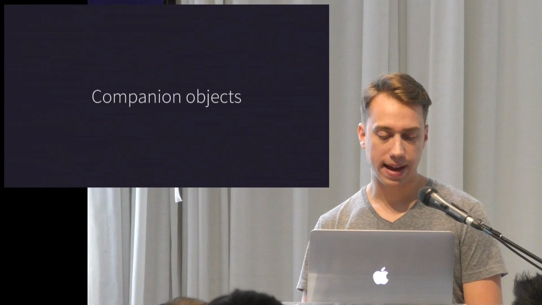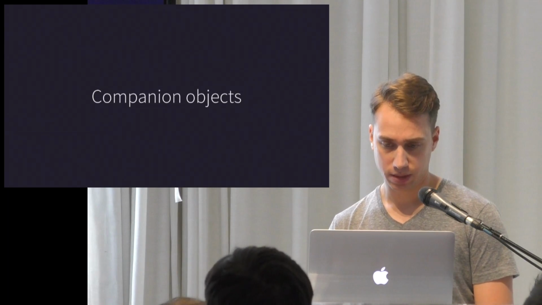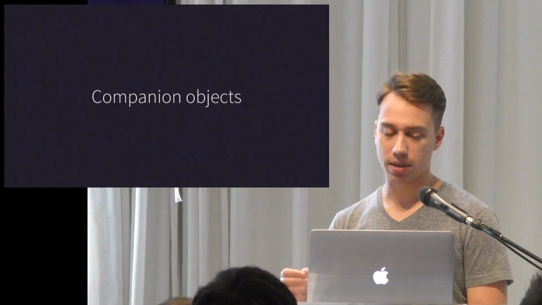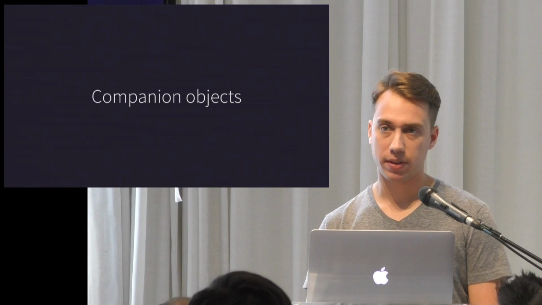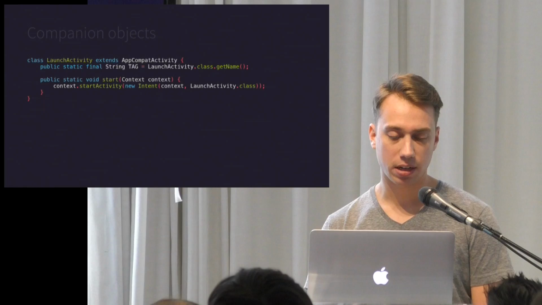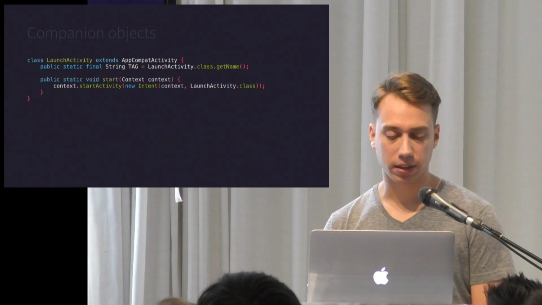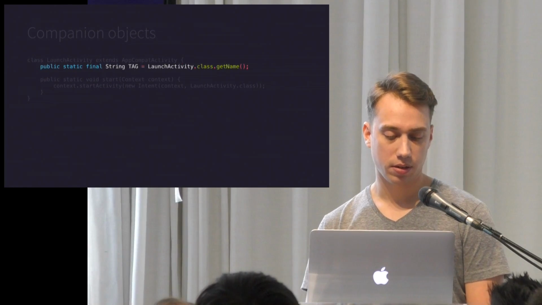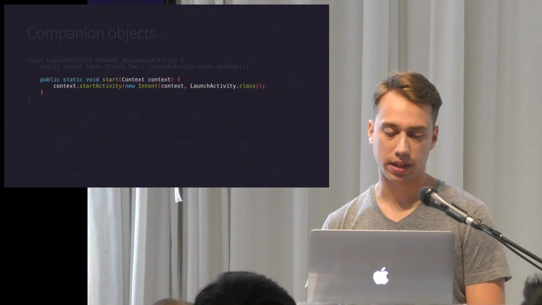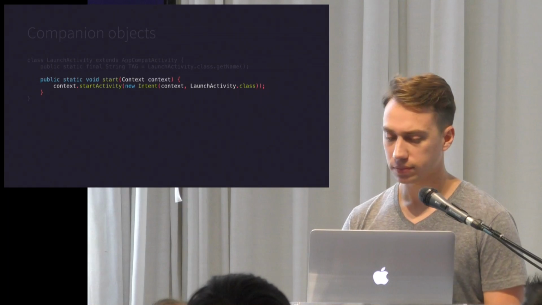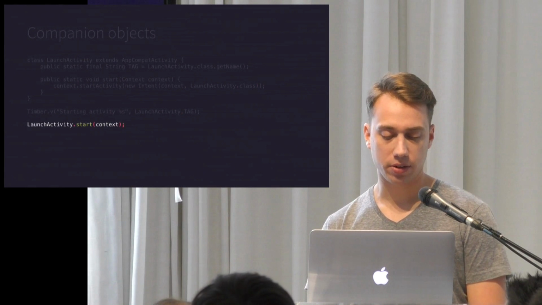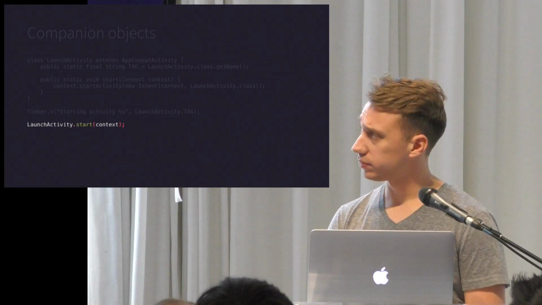So to tie into that, we have companion objects. Kotlin removes the concept of static objects and methods. So to get around that and to help with interoperability, we have companion objects. Normally you'd see something like this, an activity with a constant string called tag and a static method to start the activity, which creates an intent. And you can access the tag statically, and you can access the method statically.